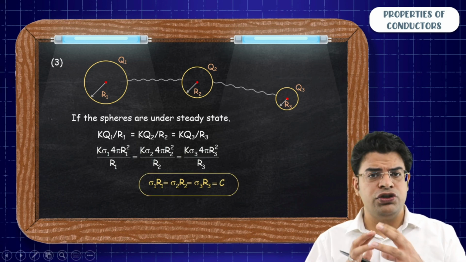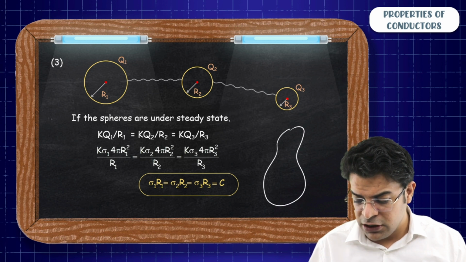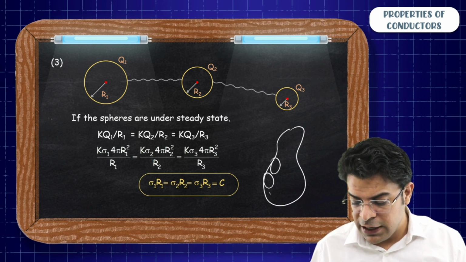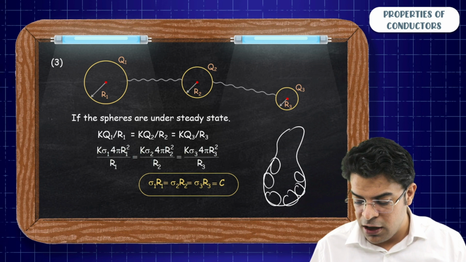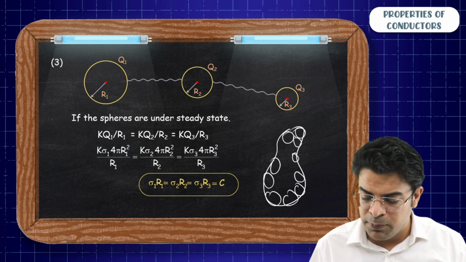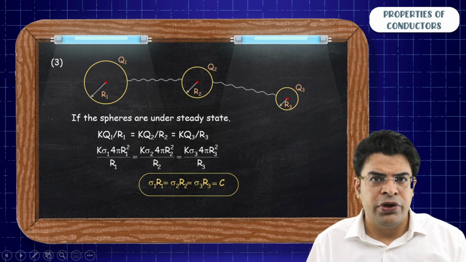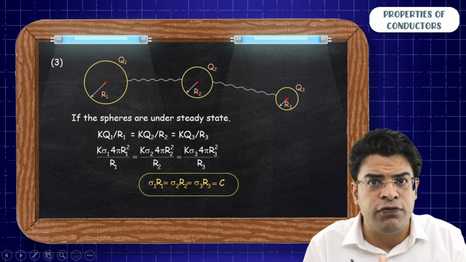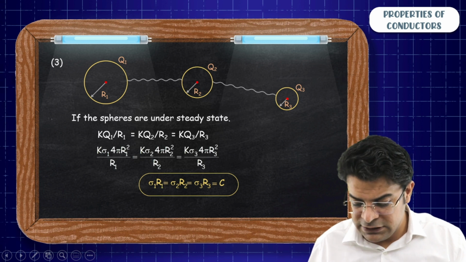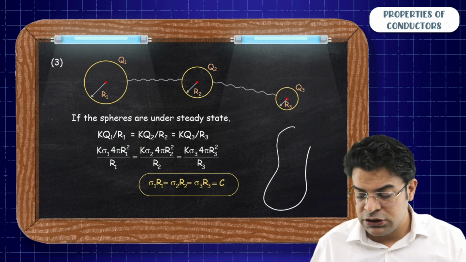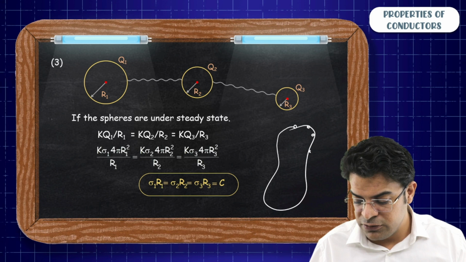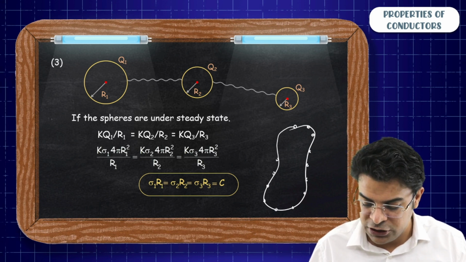Now one can visualize one continuous conductor to be made up of an infinite number of shells connected one after the other. I know that this is not the proper explanation, but it's a way to understand that for the surface of a conductor, all the points on the surface are at the same potential. Sir, how can you say that all the points on the surface of a conductor are at the same potential?